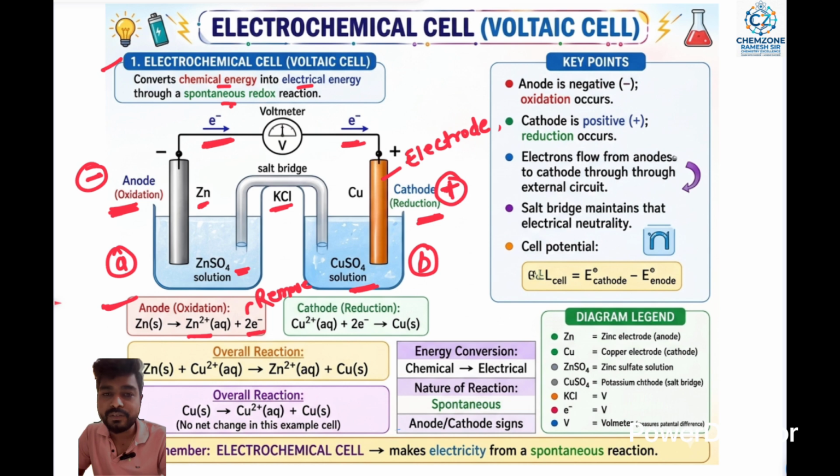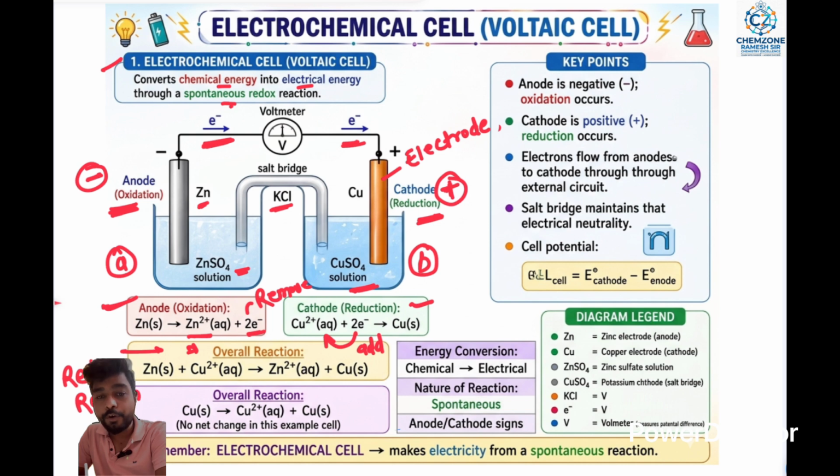Then the cathode, that is a reduction process, a gain of electrons. Two electrons are added; that is the reduction process. Then the overall chemical reaction is your redox reaction. Redox reaction means both oxidation and reduction are present in one single chemical reaction. So this is called the redox reaction.